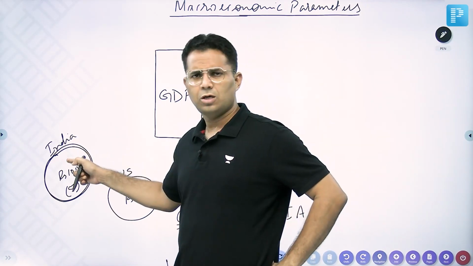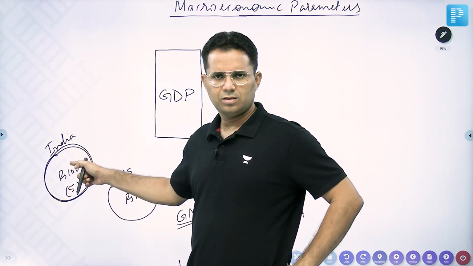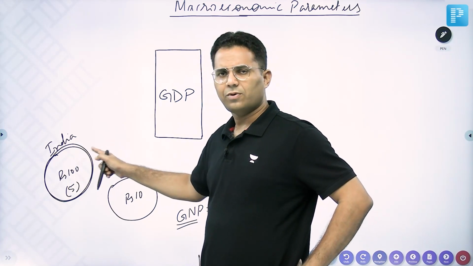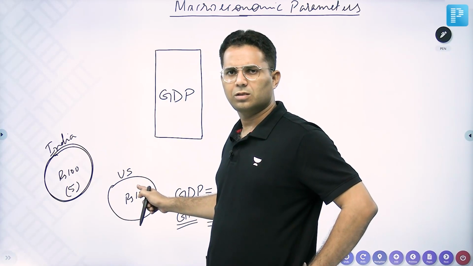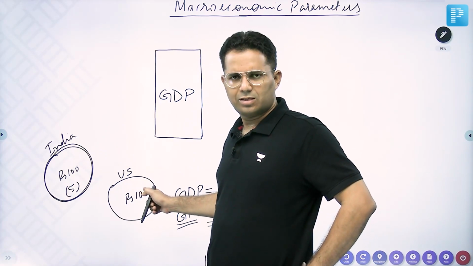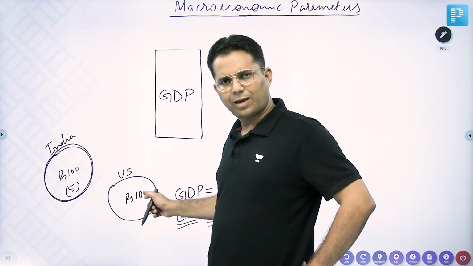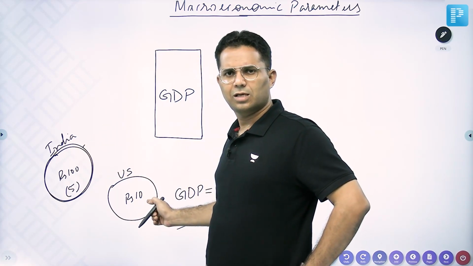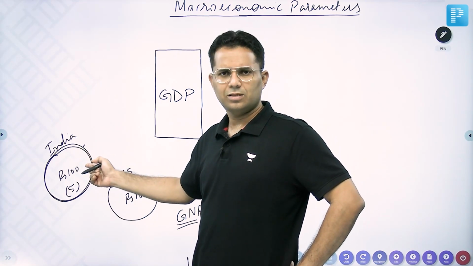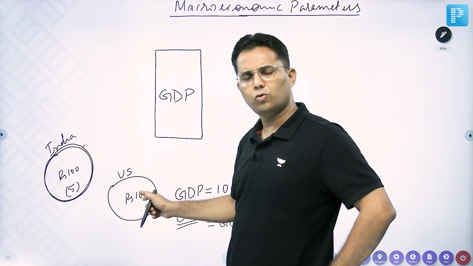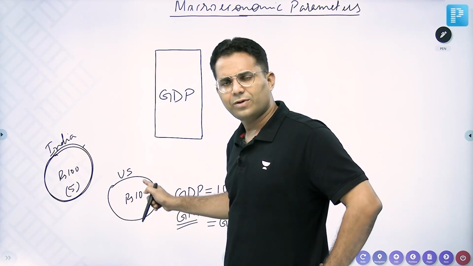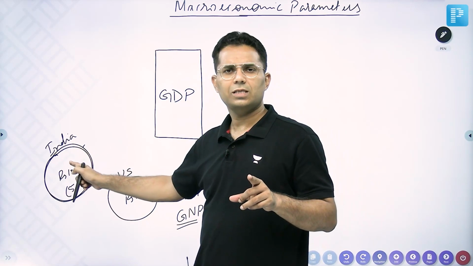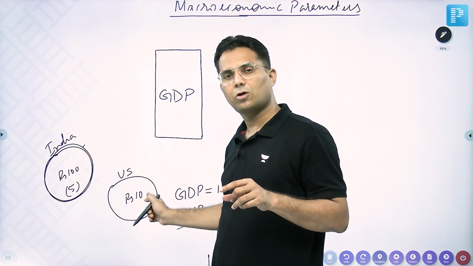Because suppose Vivek is an Indian citizen. If I have gone abroad for more than 6 months, I will become NRI, non-resident Indian. But I am still an Indian citizen. Non-resident Indians are still Indian citizens. So if I have gone for 2 years, then whatever I am producing here in US will not be counted in India's GNP because I have become a non-resident Indian.